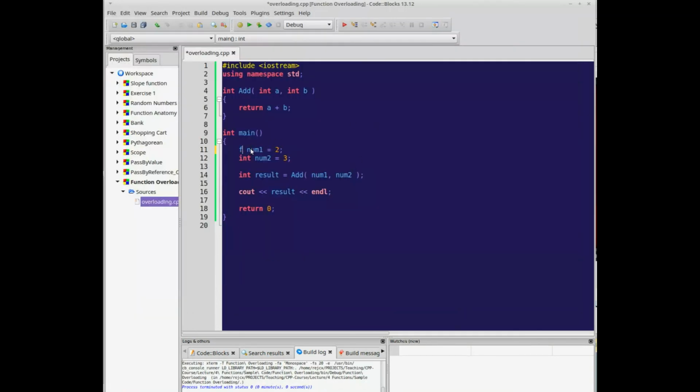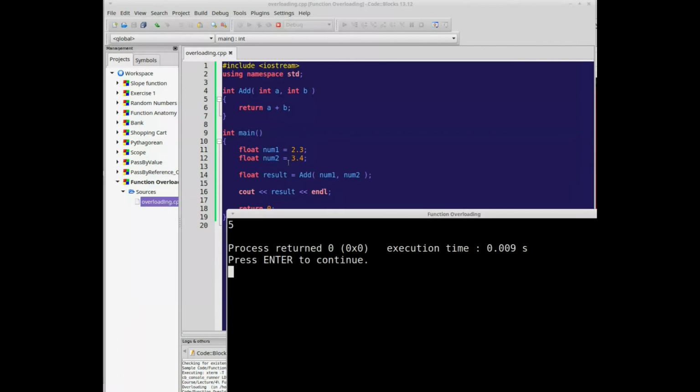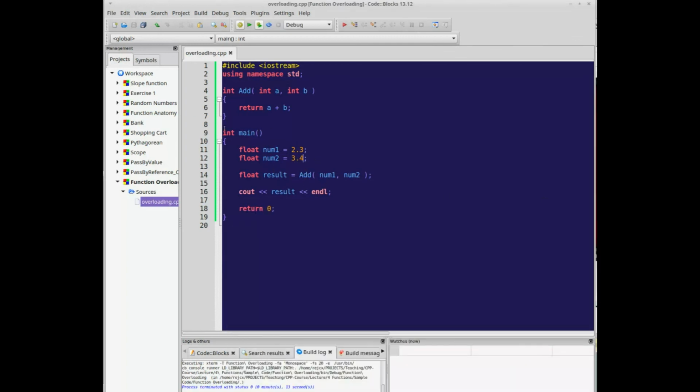But what if we had some floats? And of course you can treat floats like integers, so this could all just be floats here, and it would work fine, but just for the sake of showing an example, let's say we have specialized add functions. So we have 2.3 and 2.4, and sure, we can go ahead and run this, but it's not going to give us quite the right answer, because when these are passed in, these floats will turn into integers. So 2.3 will turn into just 2, 3.4 will become just 3. So this causes a problem.